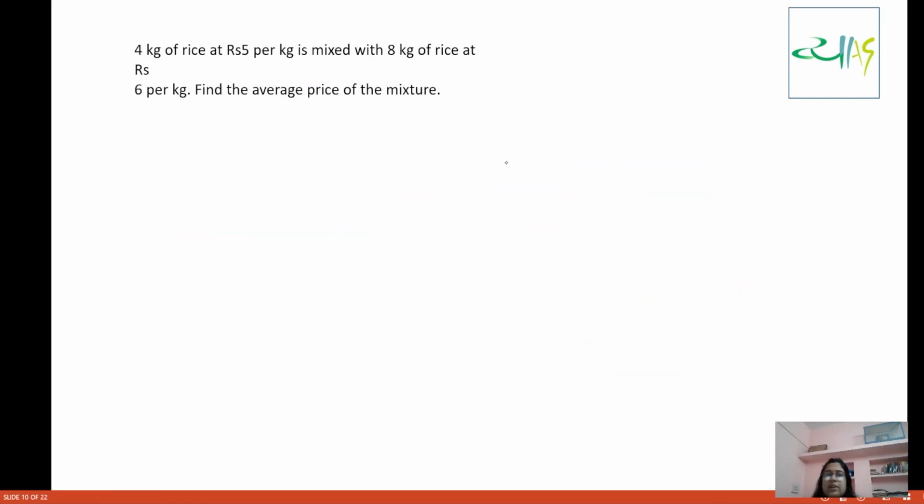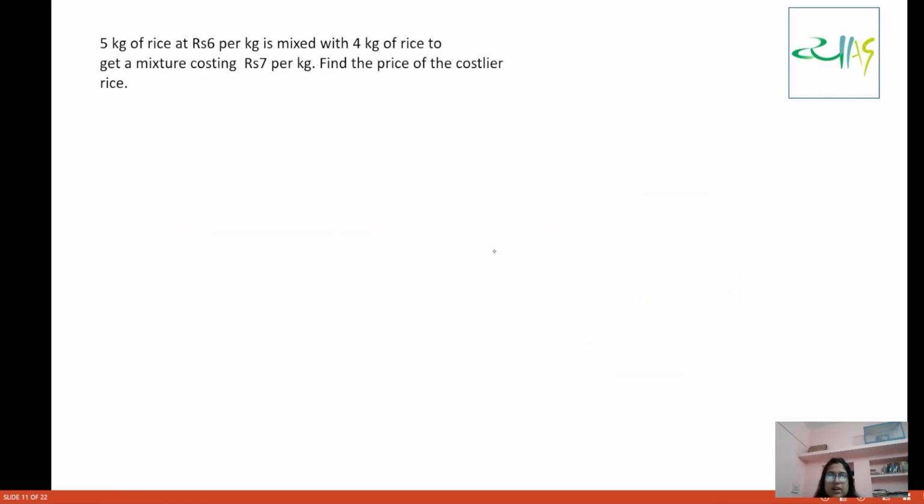Fine. Now let's move on. Look at this question. 5 kg of rice at rupees 6 per kg is mixed with 4 kg of rice to get a mixture costing 7 per kg. So you have 5 kg of rice at rupees 6 per kg, this is N1.